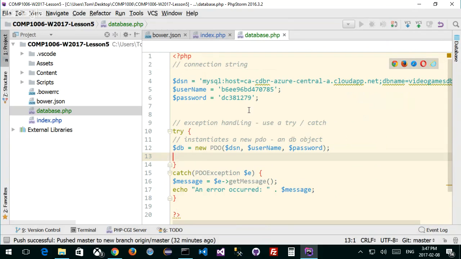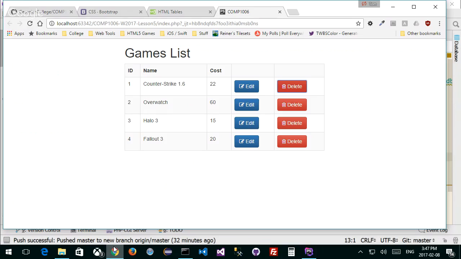Okay, testing. I need to test this now. So let's go back to here and see if it's going to work. So I'm going to go back to my page and refresh. And, oh man, what the hell? Oh, good. It worked. Did you not still have the database connected in your index? I did. I'm raising my eyebrow because something happened.